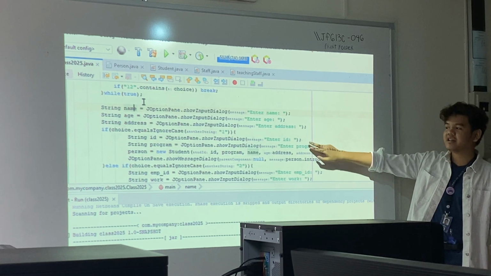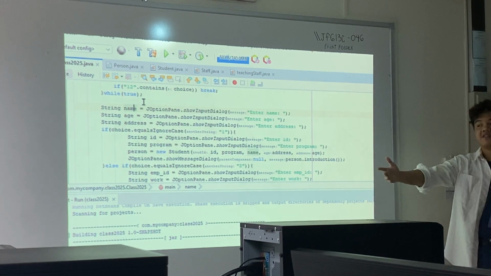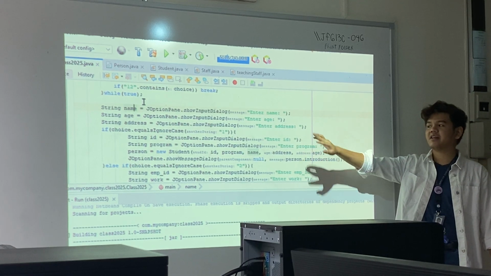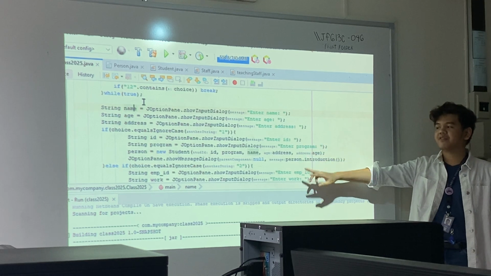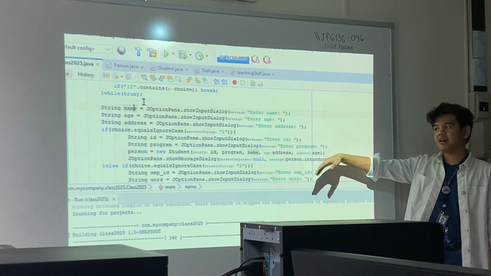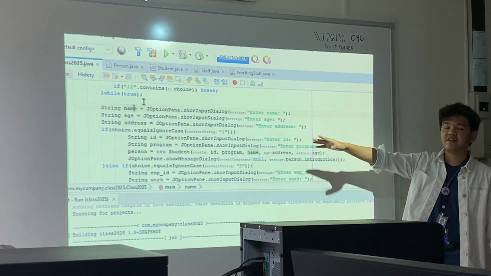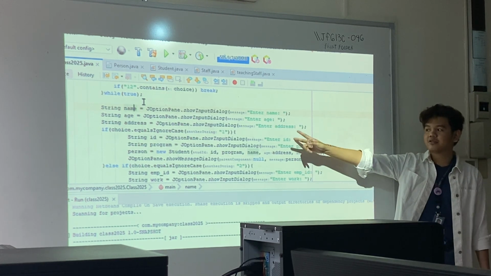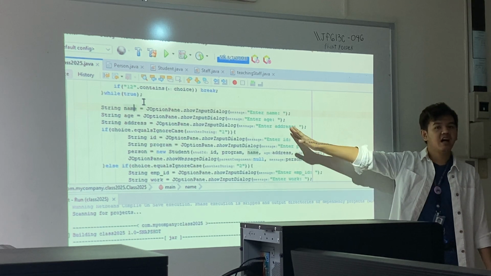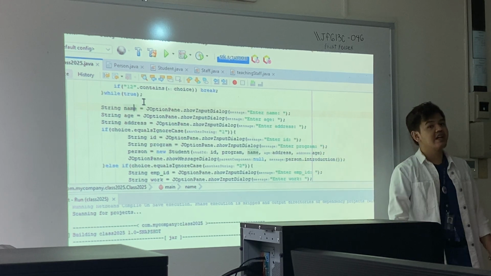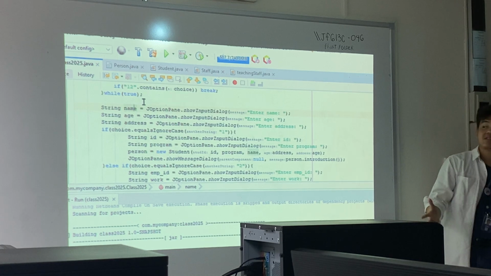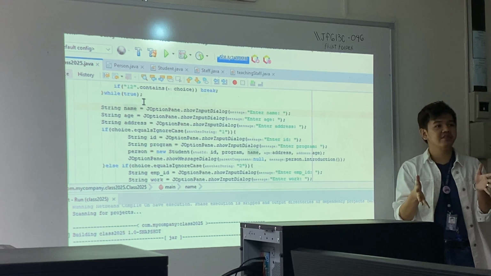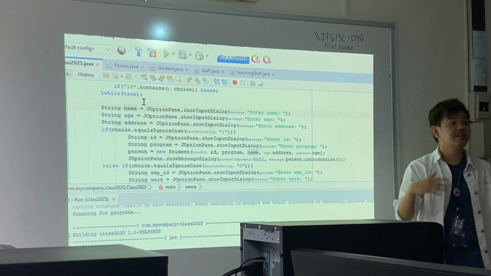But of course, inside the condition are the other specific attributes that you need. So the configuration is: if 1, my ID and program; or if 2, employee ID and work. Again, this is more efficient because if you declare something, it will take a memory slot. Earlier, when we had name, age, and address on both 1 and 2, you were taking twice as much memory space. But for this one, there is only one name, age, and address, so that is only one memory space per variable, since that is its purpose.